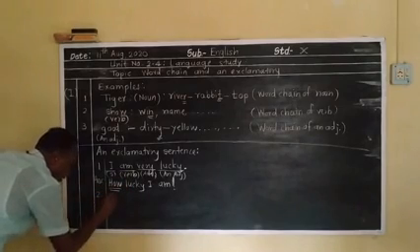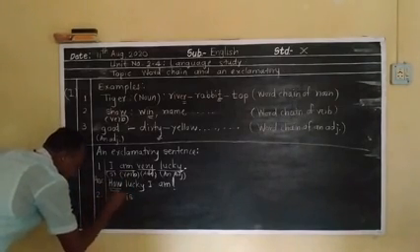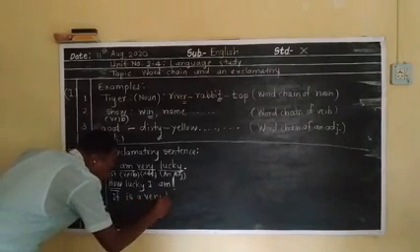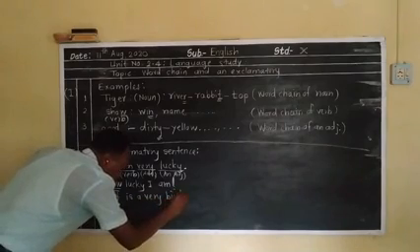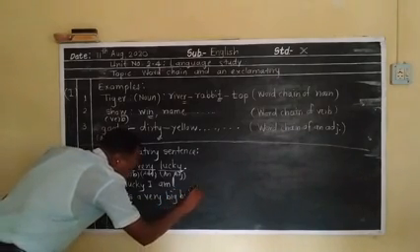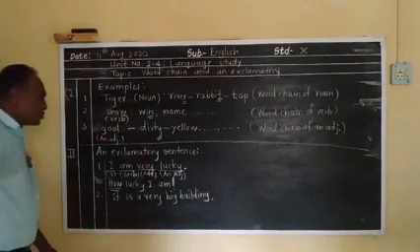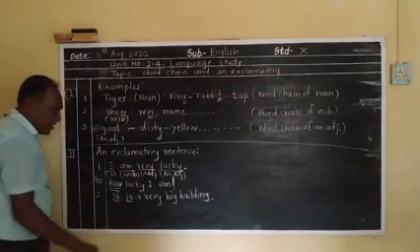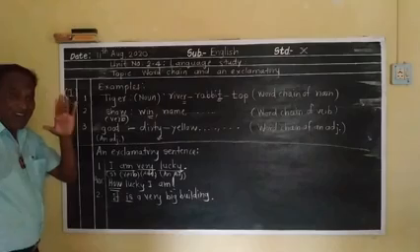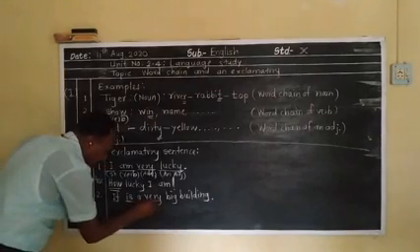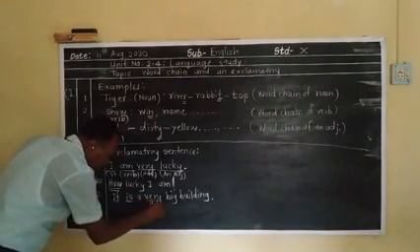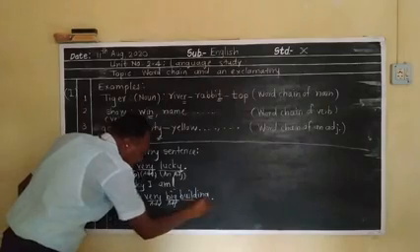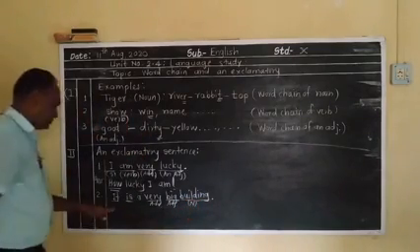Second example. It is a very big building. Students, which is the subject? It. Is is the verb. A is an article, very is an adverb, big is an adjective and building is a noun.